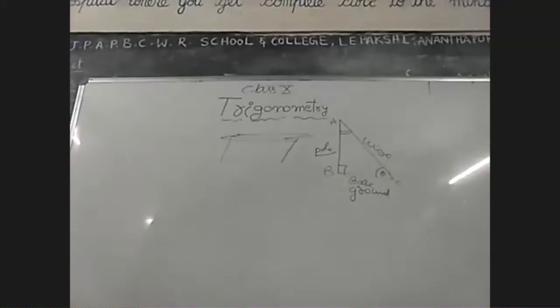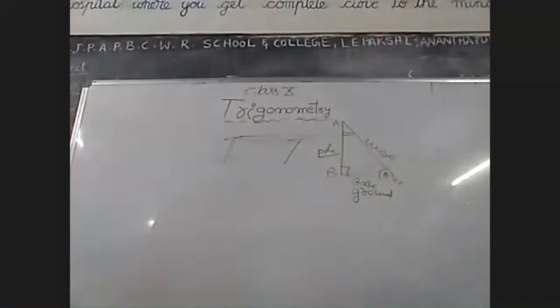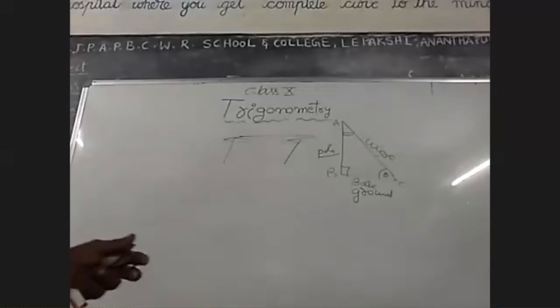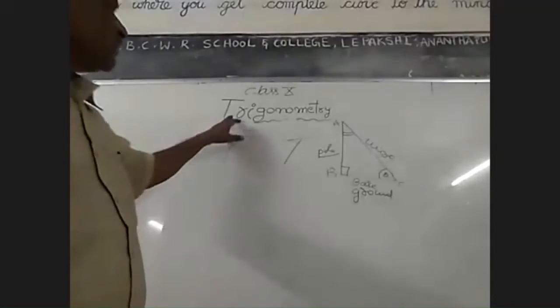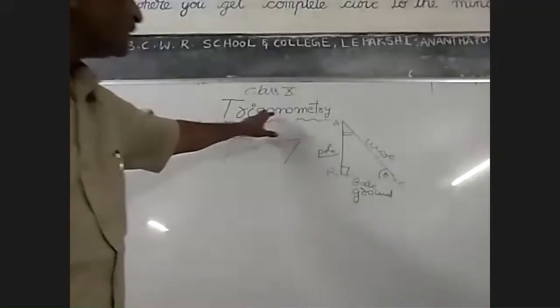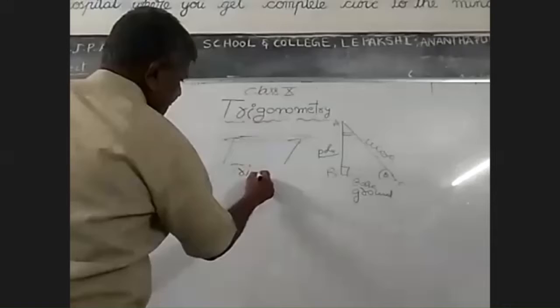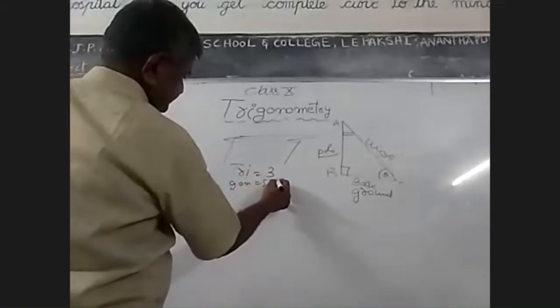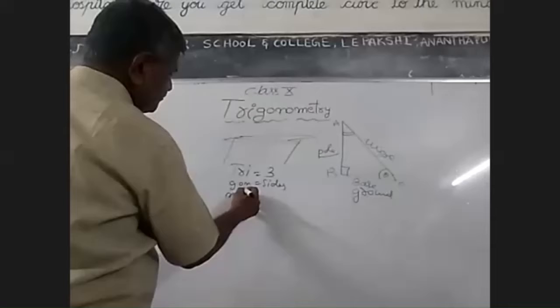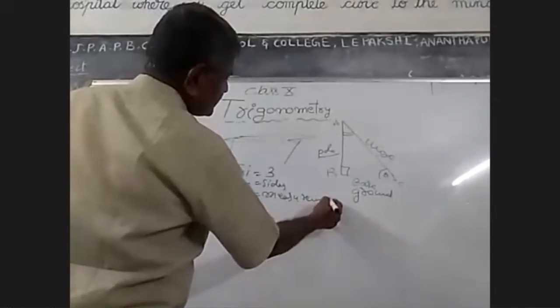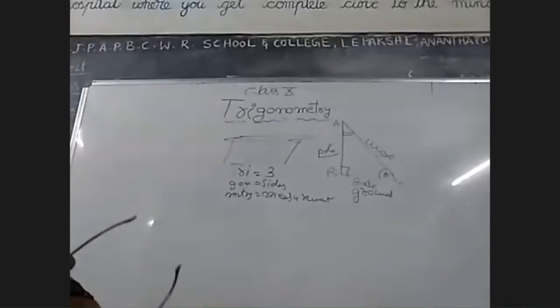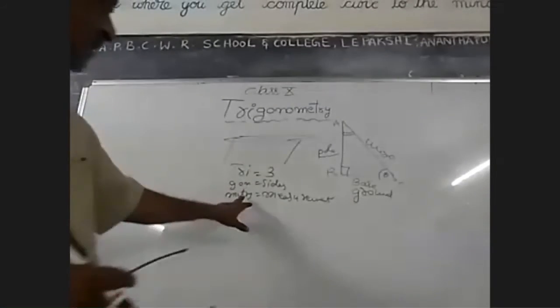Next, I have to know the ratios of trigonometry. Trigonometry has three terms. Tri means three, gon means sides, so three sides, and metri means measurements.